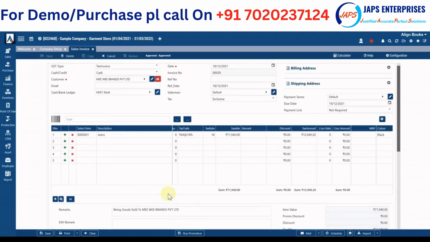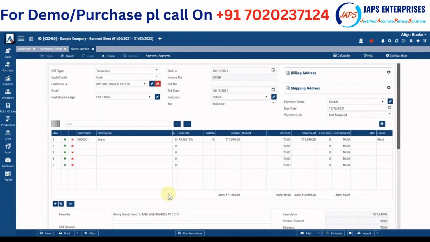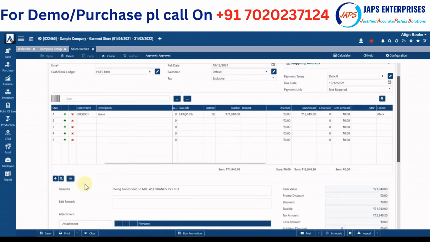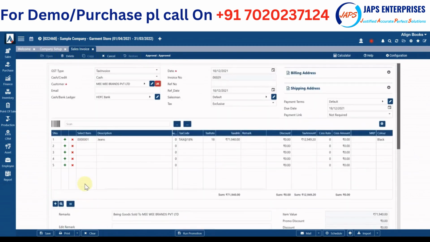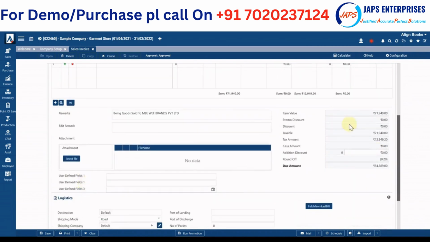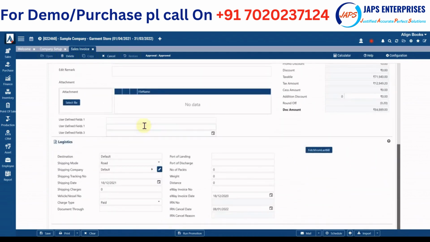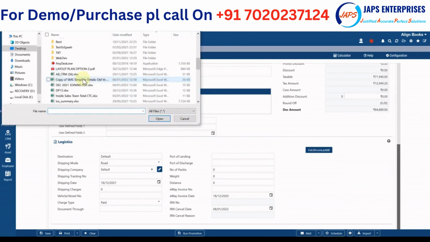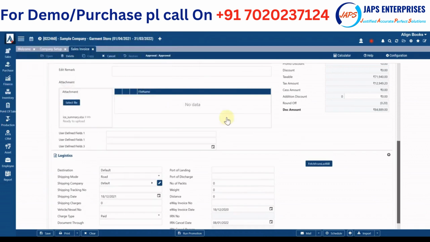One thing I showed you: generating an invoice is as simple as selecting the customer and item, and you save it. At the same time, we have provided a lot of flexibility where you can input as many as 200 fields while generating an invoice. This is how you can create different types of billing components. You can fill in the logistic details. You can attach your documents. Every UI has this option where you can attach multiple documents with the invoice, and you can save those documents.